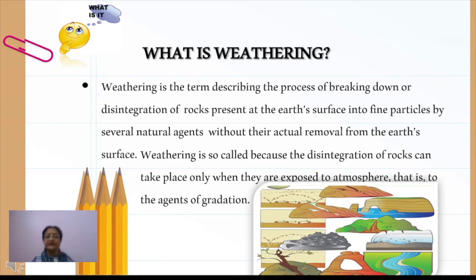It is so called because the disintegration of rocks can take place only when they are exposed to the atmosphere, or the elements of weather, that is, the agents of gradation. That is why we call it the weathering process.